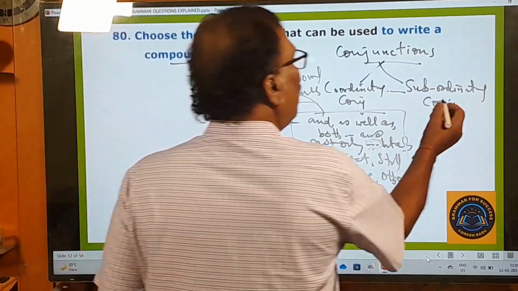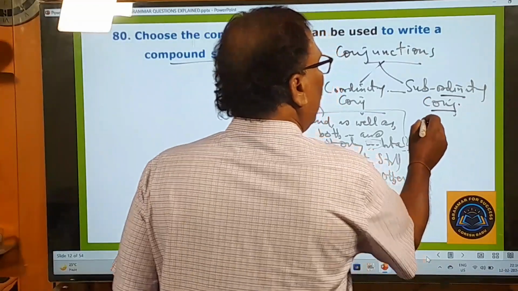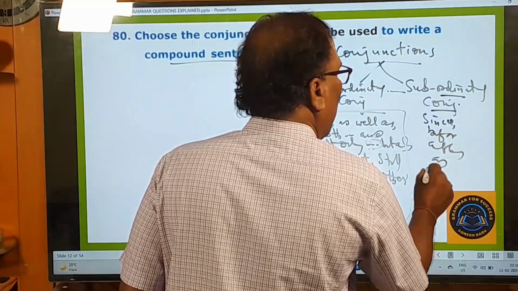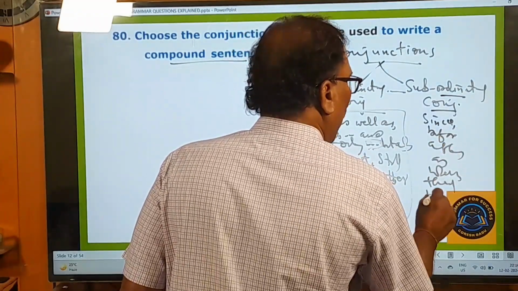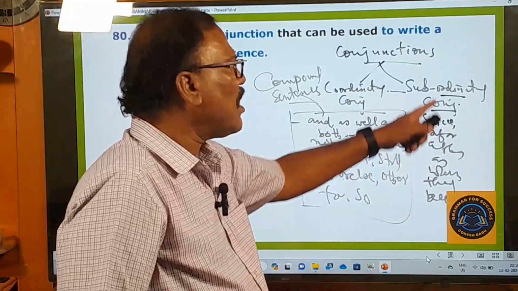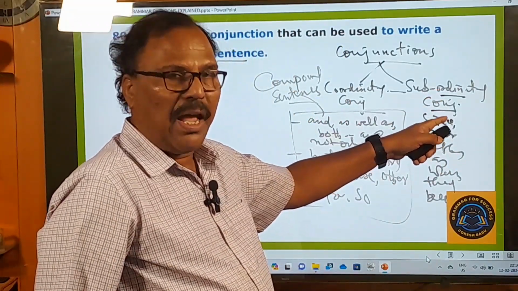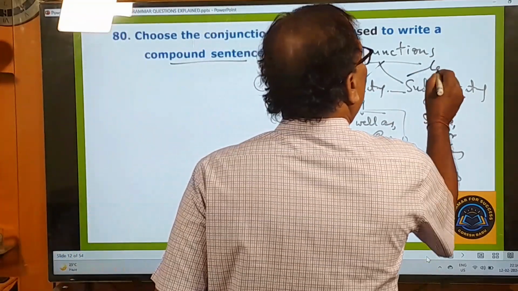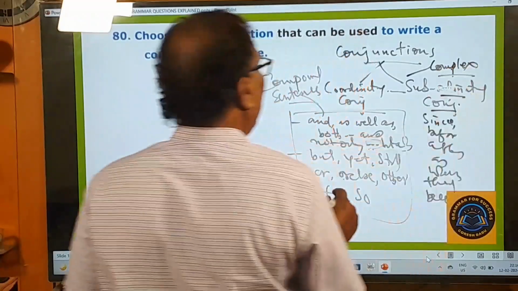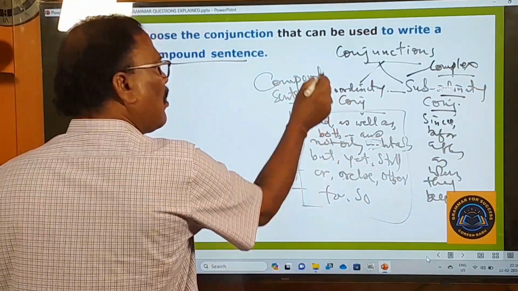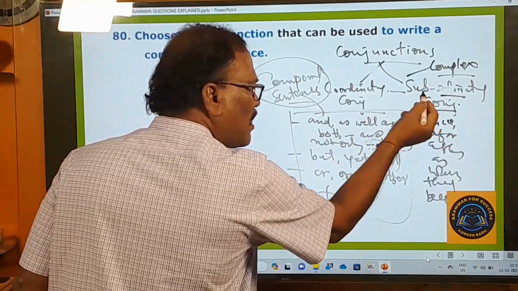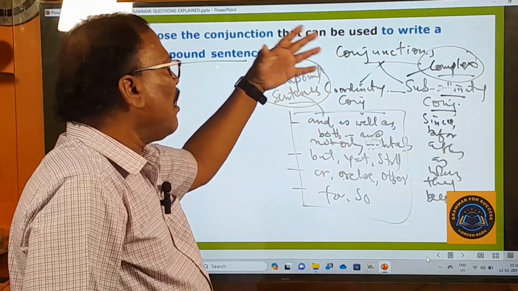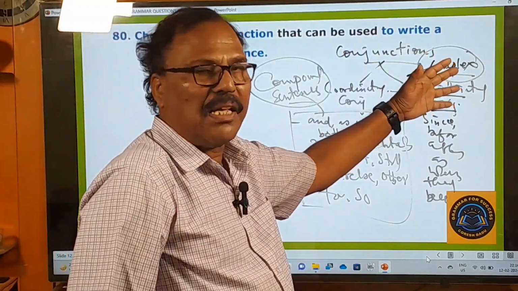Okay, and here subordinating conjunctions are there. Let me write: since, before, after, as, when, though, because. These are all conjunctions. These conjunctions are called subordinating conjunctions, and the sentences joined by these conjunctions are called complex sentences. The sentences joined by the coordinating conjunctions are called compound sentences. The sentences joined by these subordinating conjunctions are called complex sentences. See, a brief idea about compound sentences and complex sentences is given here.